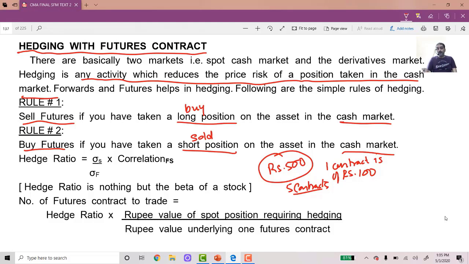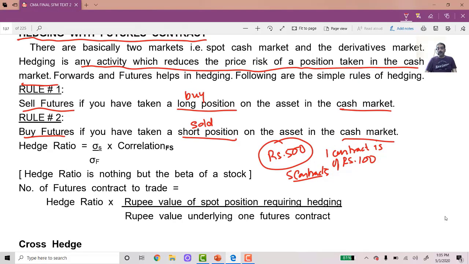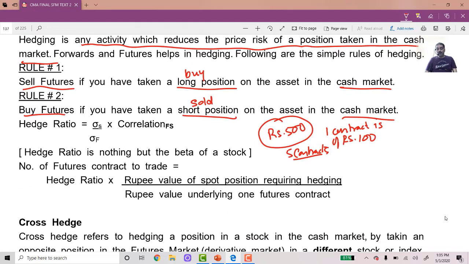But suppose we do not know in what ratio we are supposed to hedge it. Then we can calculate the number of futures contracts to buy. You have this formula over here: hedge ratio into rupee value of spot position requiring hedging divided by rupee value underlying one futures contract. Now this is called cross hedging. But suppose now there is something called imperfect hedging.